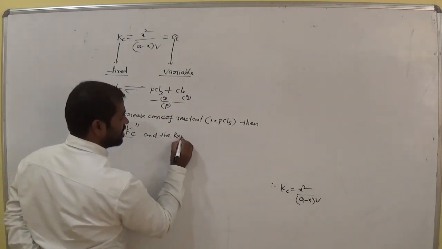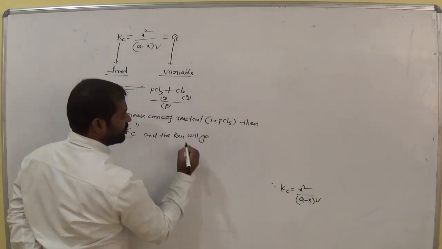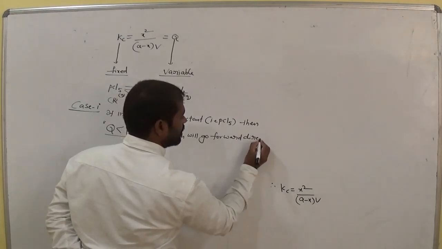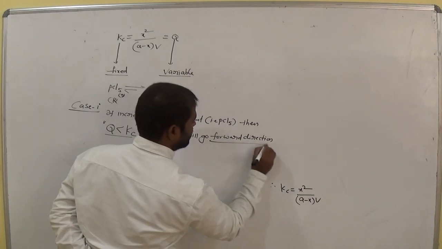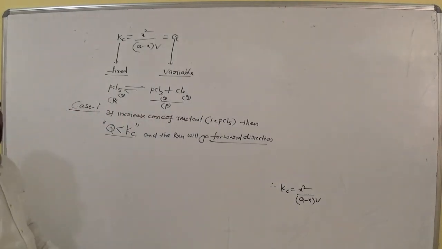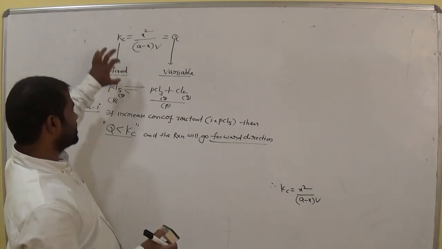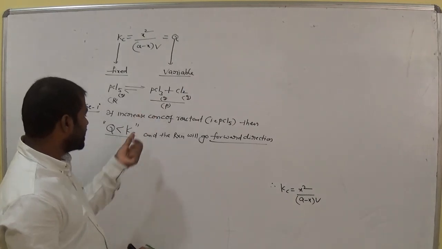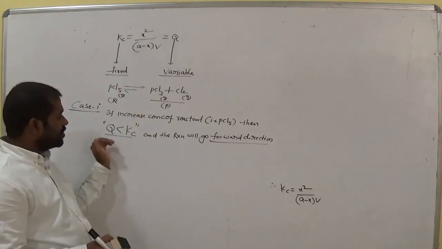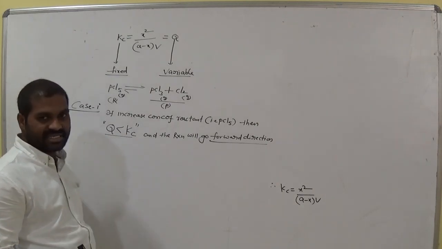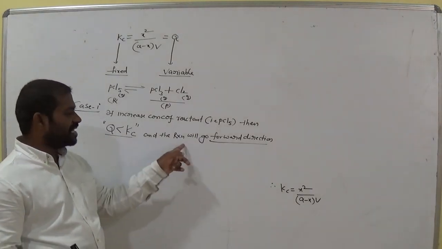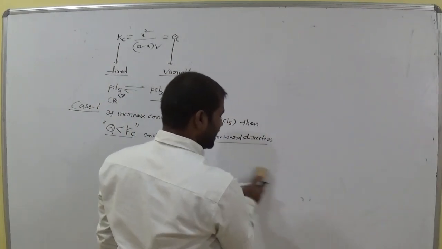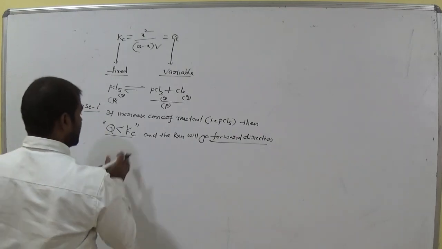And the reaction will go in the forward direction. In which direction? Forward direction. If you increase the concentration of the reactants, then the equilibrium reaction moves towards the forward direction. Okay? In this case, what about the value of Q and Kc? Q is less than Kc. Why is Q less than Kc? When Q is less than Kc, the reaction will go in the forward direction. So let's see why it is forward and why Q is less than Kc.